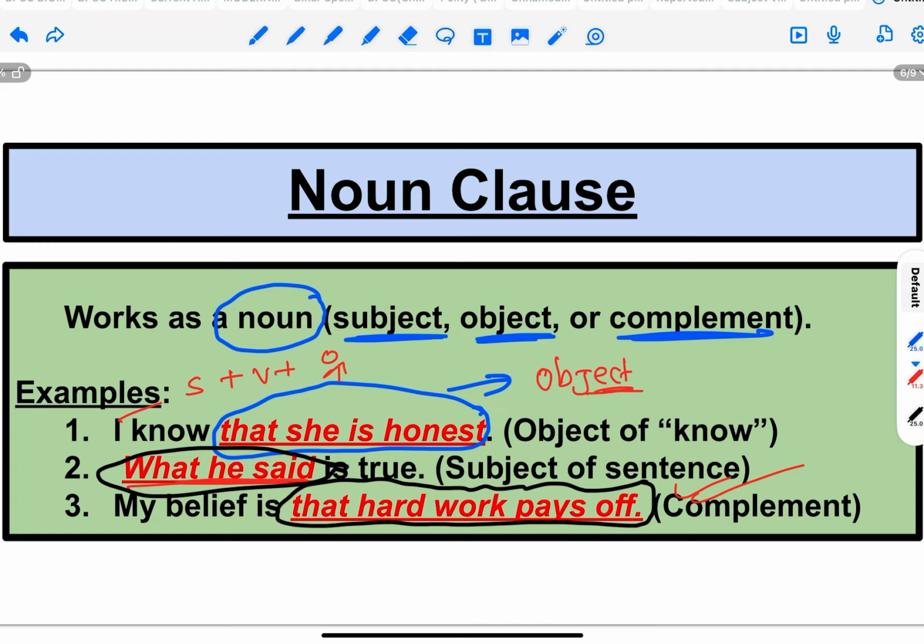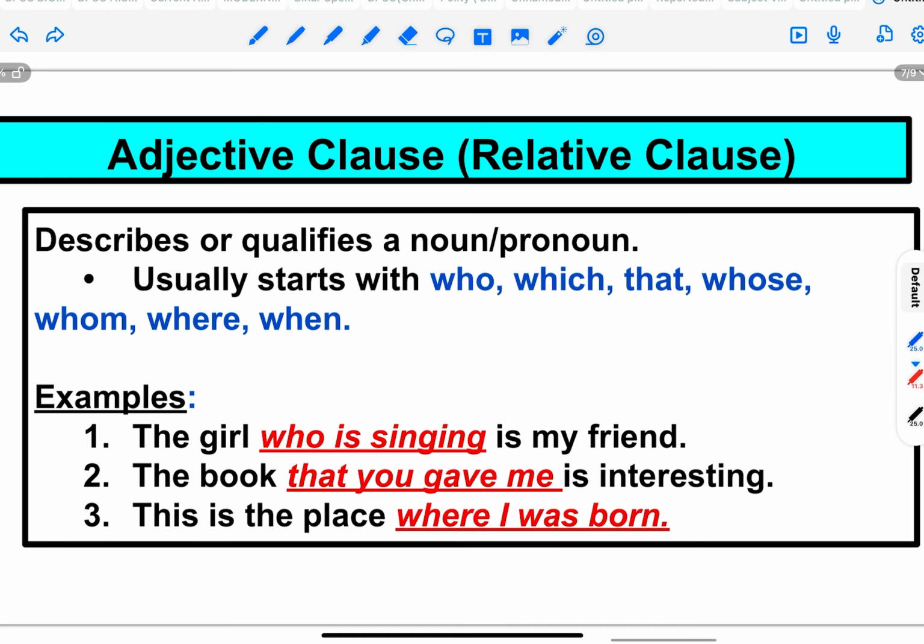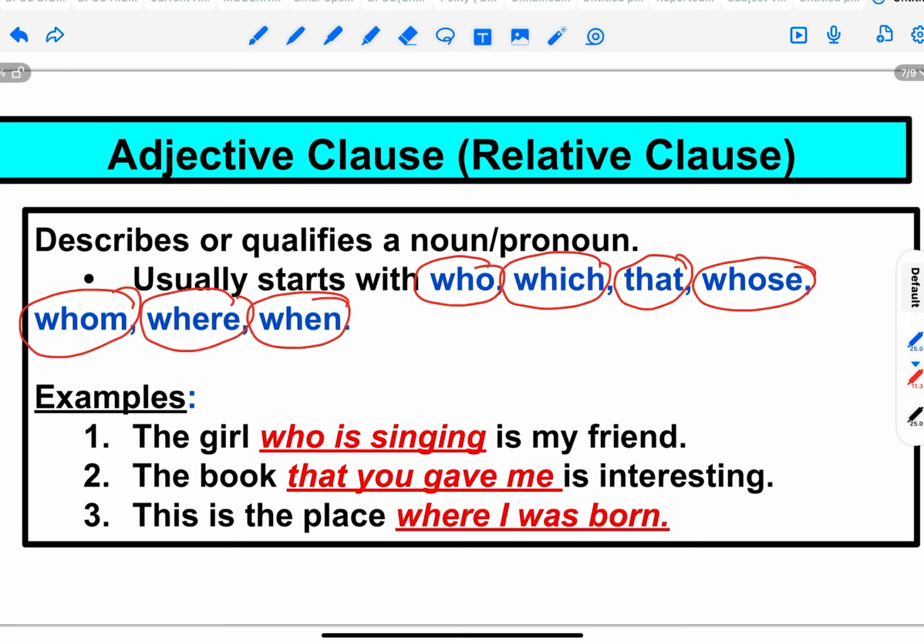So let us move on to the next type of clause, adjective clause. So what is an adjective? You know, adjectives are describing words. An adjective qualifies a noun or a pronoun. Similarly, an adjective clause will qualify a noun or a pronoun. It usually starts with who, which, that, whose, whom, where, when.